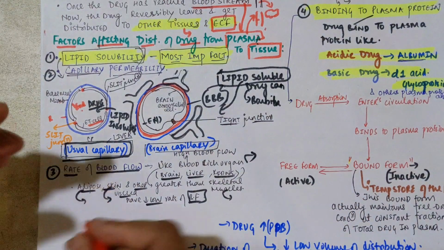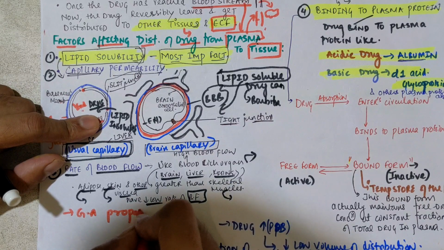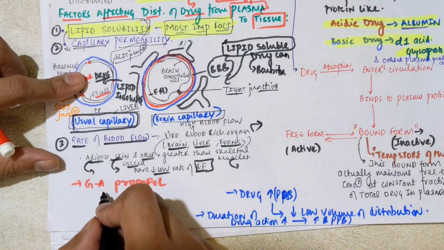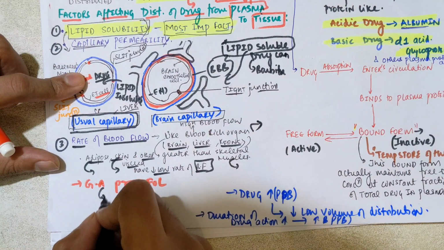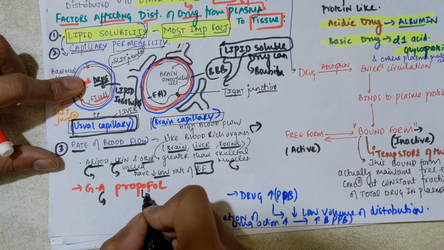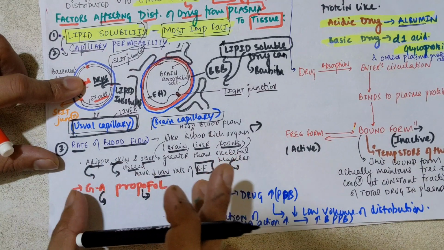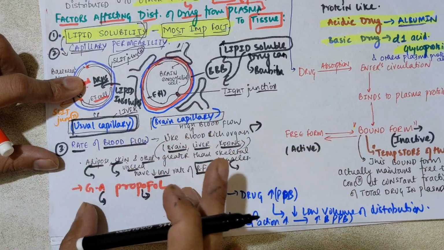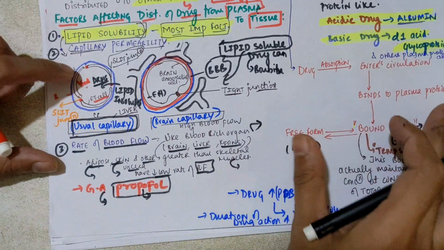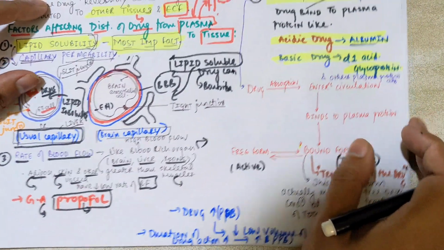You can see an example of a general anesthetic drug like propofol. Propofol has rapid absorption and rapid distribution, so it is distributed very fast in the CNS. It is a lipid soluble drug, so it has less distribution in adipose tissue or skeletal muscle, and a higher rate of distribution in the brain. So this is a general anesthetic drug.